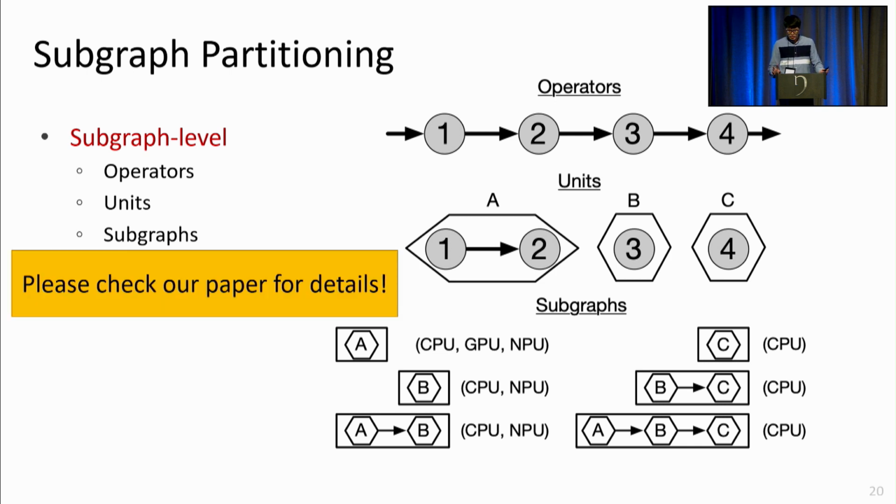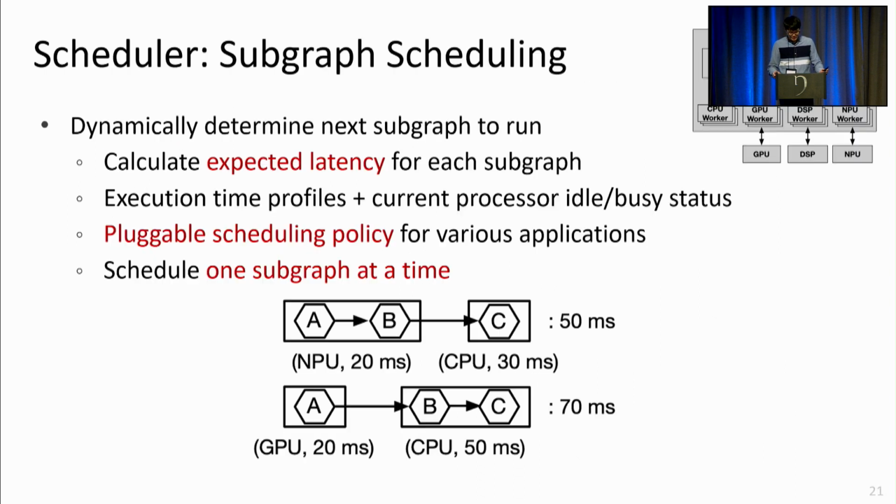Next, the scheduler. The scheduler receives the generated subgraphs from the model analyzer and dynamically chooses which subgraphs to run. And in order to devise an accurate schedule, the scheduler consults execution time profiles for subgraphs, as well as whether processors are currently running other DNNs.